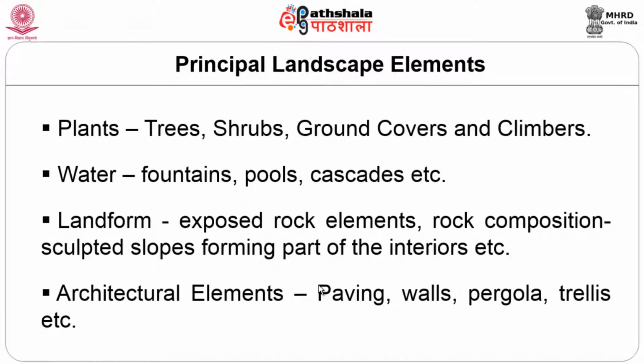So, architecturally we discussed the functional value systems of softscape, hardscape, all these elements. Now, the principal landscape elements. How do we classify these planting systems? We all know about it: plants, trees, shrubs, ground covers and climbers.